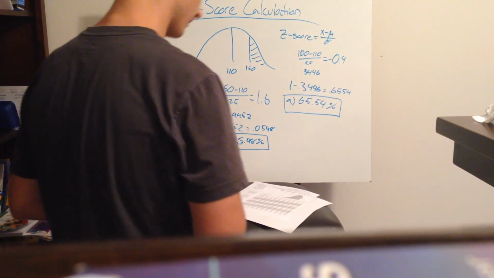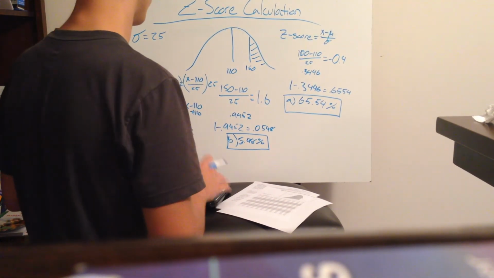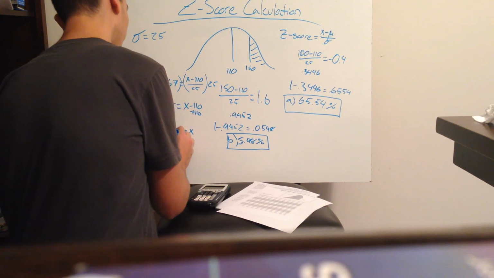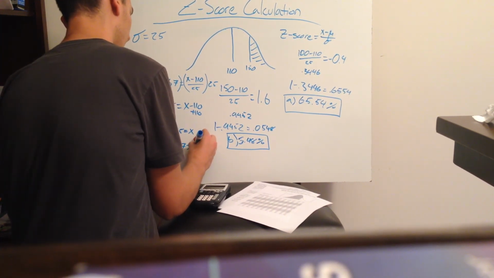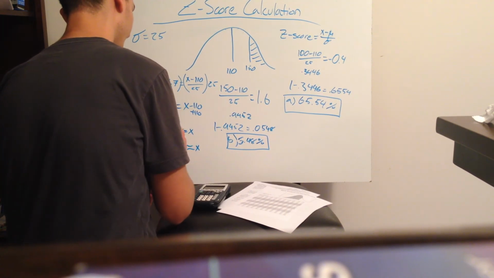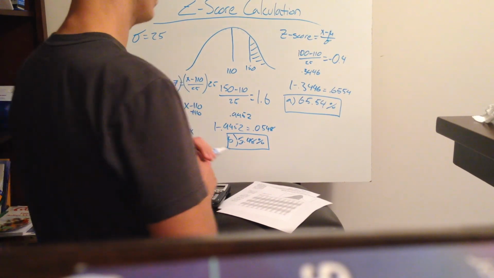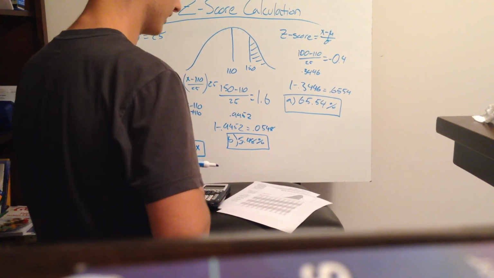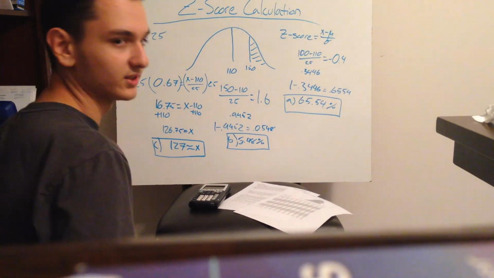That's our x. But since you can't have 0.75 of a question right, you can round that up to 127. That's our C. So you need a 127 on the IQ test to be better than 75% of the people.